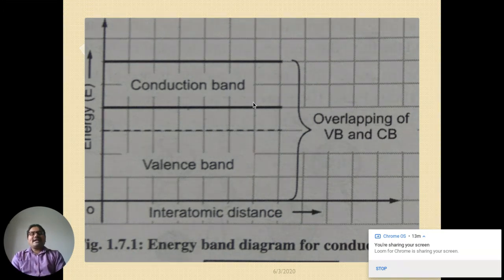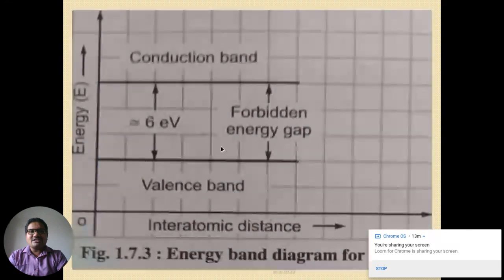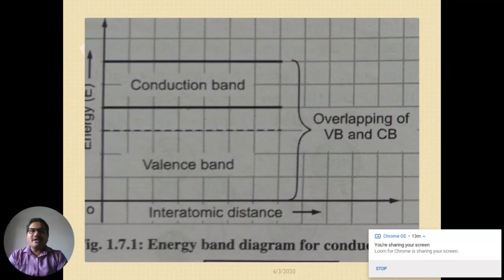As you know, to form a current, the electrons need to jump from the valence band to the conduction band, but there is no need to possess extra energy to jump from the valence band to the conduction band. There is already an overlapping, so electrons can easily move from the valence band to the conduction band, and hence conductors can always conduct electricity.